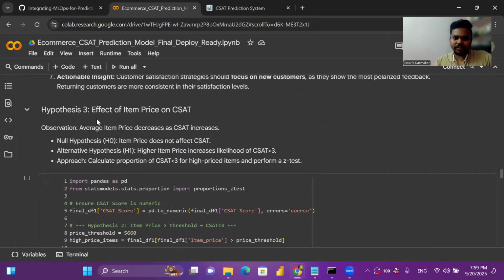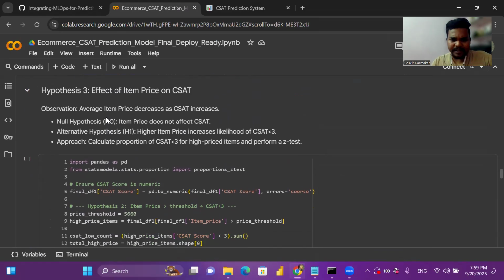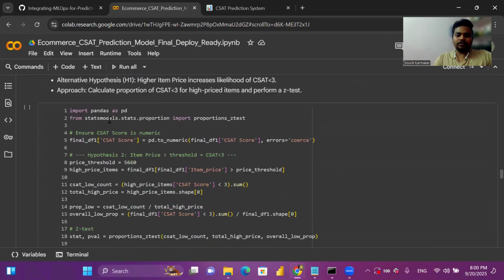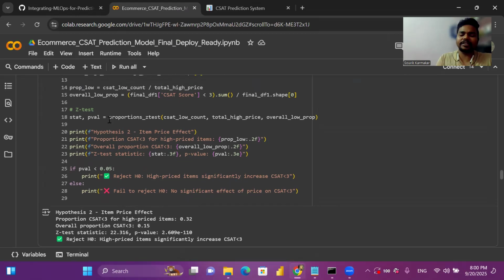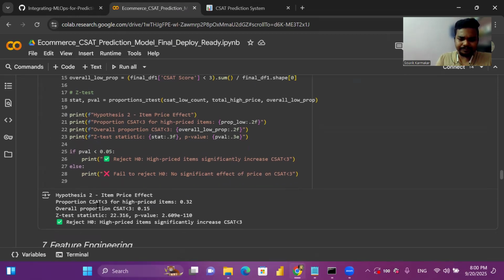This was the third hypothesis, the effect of item price on CSAT. Our null hypothesis was that item price does not affect CSAT. Higher item price increases the likelihood of CSAT less than 3 was the alternative hypothesis. After performing the Z test, we got a p-value less than 0.05, so we have rejected the null hypothesis.